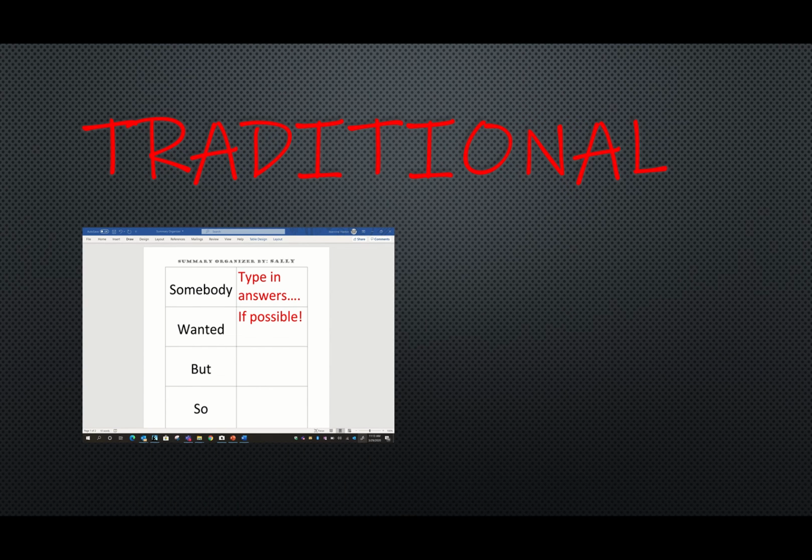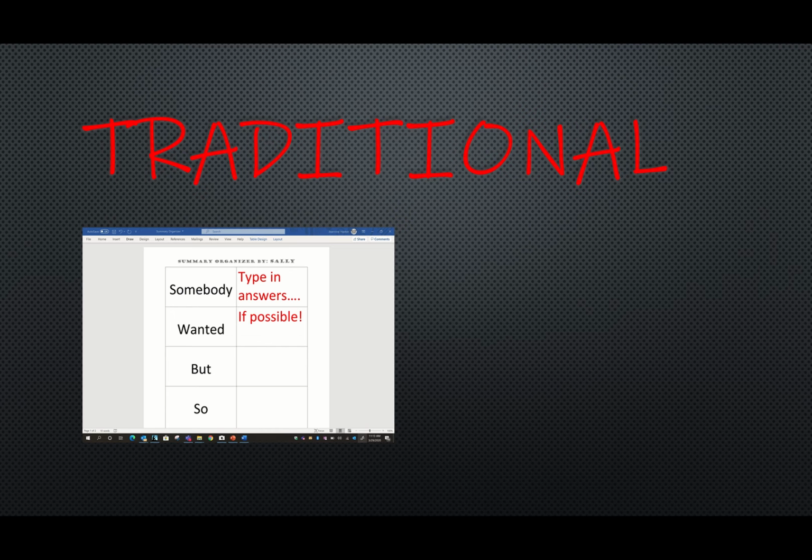So you may have a document, you'll type into it if possible, and then you would save it to your desktop, I usually say, because it makes it the easiest, because different programs have different places they save. But if we save everything to the desktop, then we can find it. Okay, so you save it to the desktop, and then you can follow the instruction video on how to upload it to Teams.